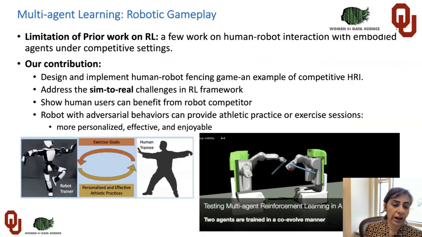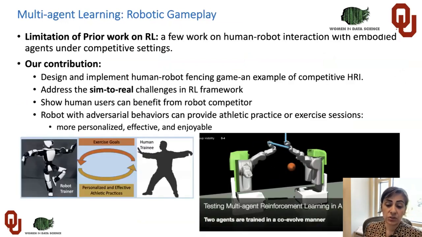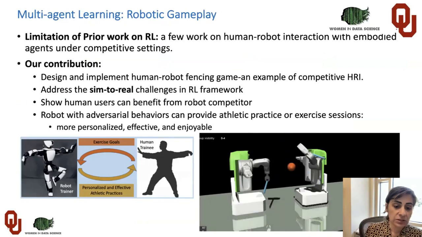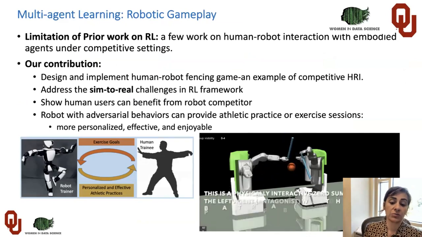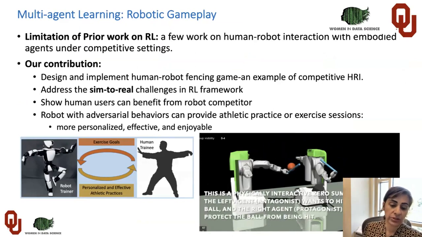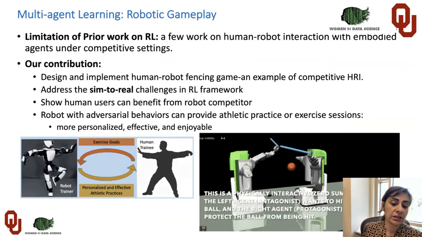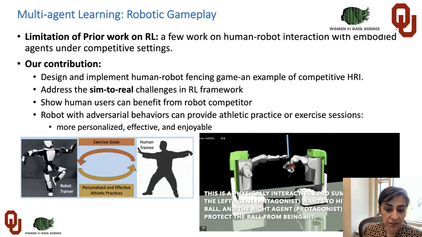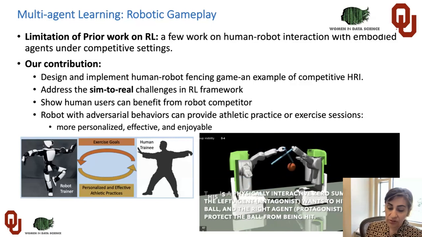We also show that our algorithm extends to sim-to-real transferability. This video shows how the algorithm works in the simulation environment for the fencing problem. For example, one robot on the left side tries to protect the robot from being hit by the robot from the other side, and we run it.